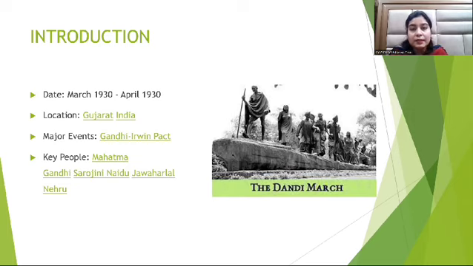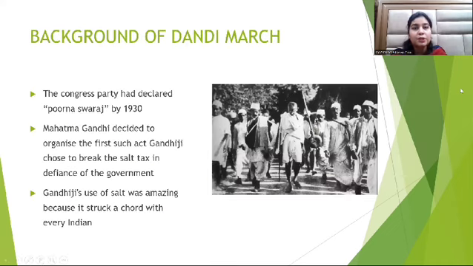Now, for your better understanding, I have divided the topic into three categories: the events that led to the formation of the Dandi March, the course of the Dandi March, and the impact of the Dandi March. Now, let's start with the background of the Dandi March. What were the events that led to the concept of the Dandi March?